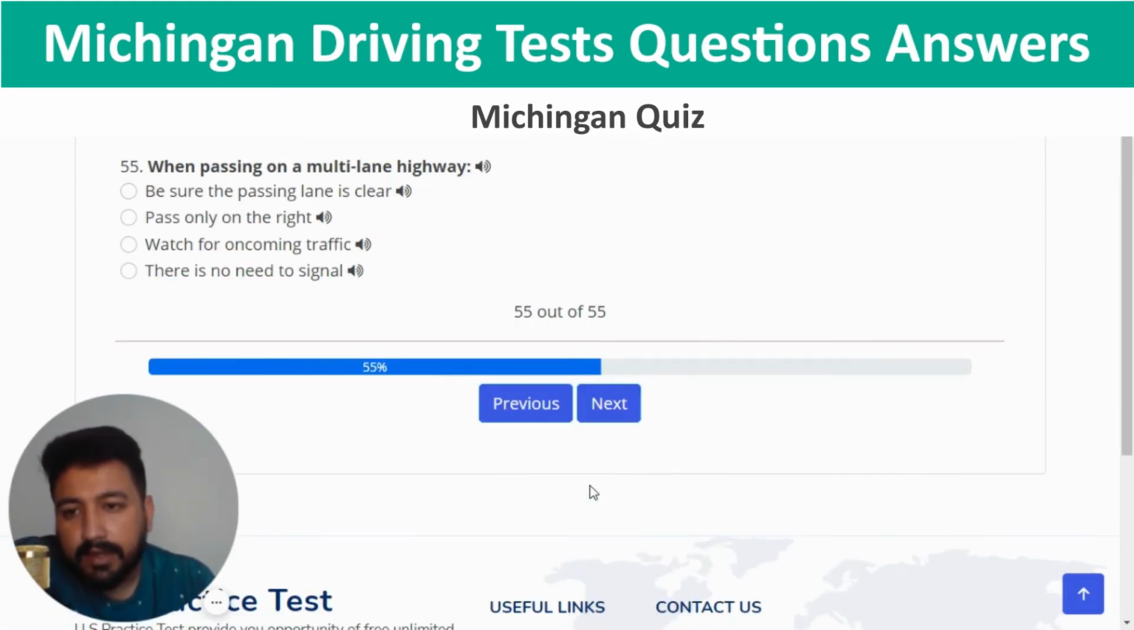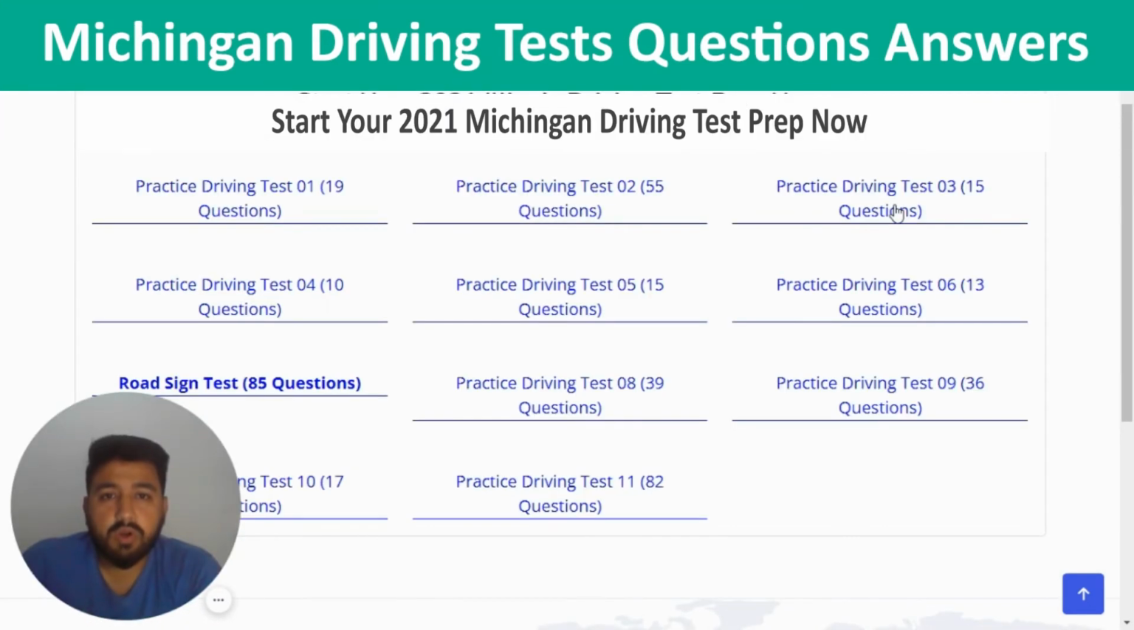And next, the last question is when passing on a multi-lane highway... So the right answer of the last question is be sure the passing lane is clear, which is the first option again. This is the correct one. We have completed our 2 quizzes. So now we are going to move to the third one. So let's click on practice driving test number 3, which has 15 questions.